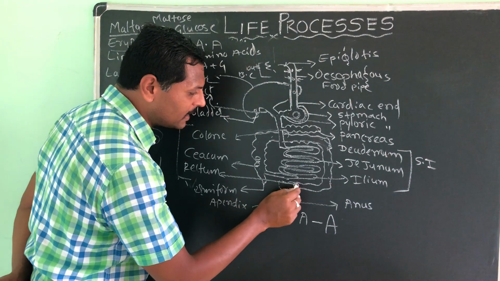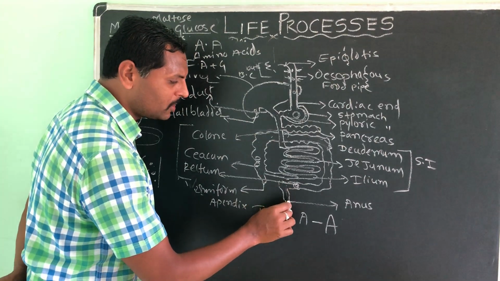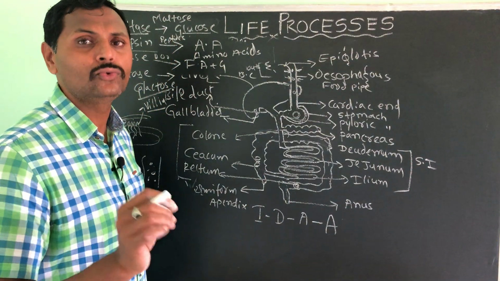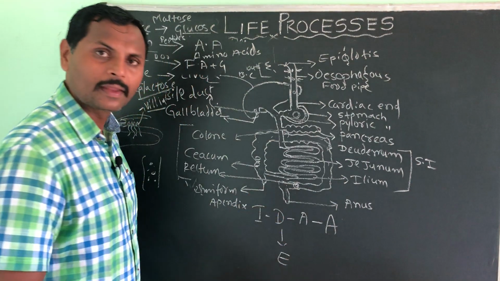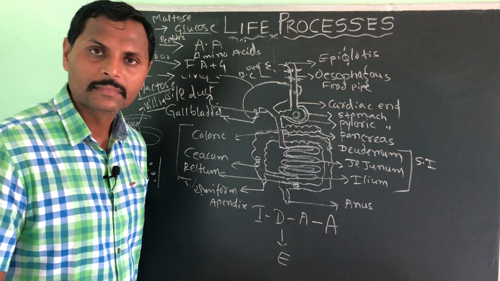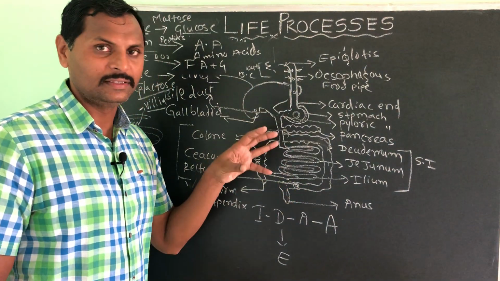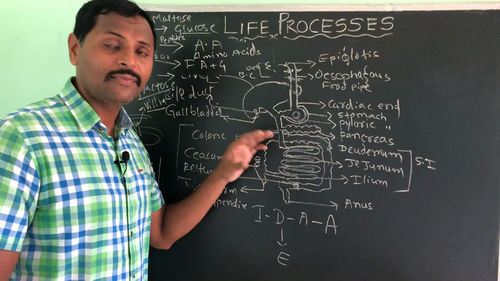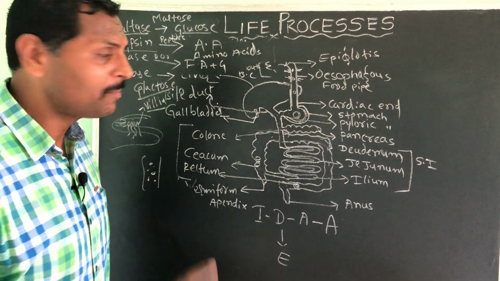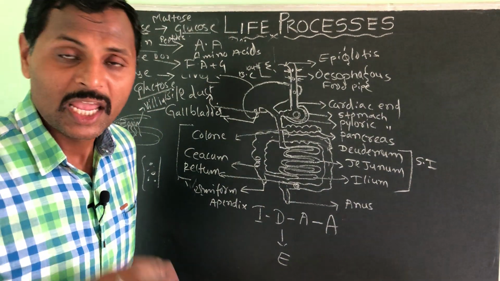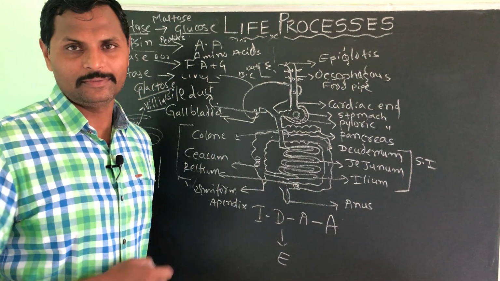Food will come and be stored in which part? Rectum, for some time. Later, it will be thrown out by the anus in the form of stool or fecal matter. Understood? That is called egestion. So that's all about the anatomy and the physiology. Anatomy of the digestive system and physiology of the digestive system we have discussed simultaneously. Please do remember all the enzymes, very helpful. Even if you go to the second PUC, there also you will study some things about it. It will help you there also.